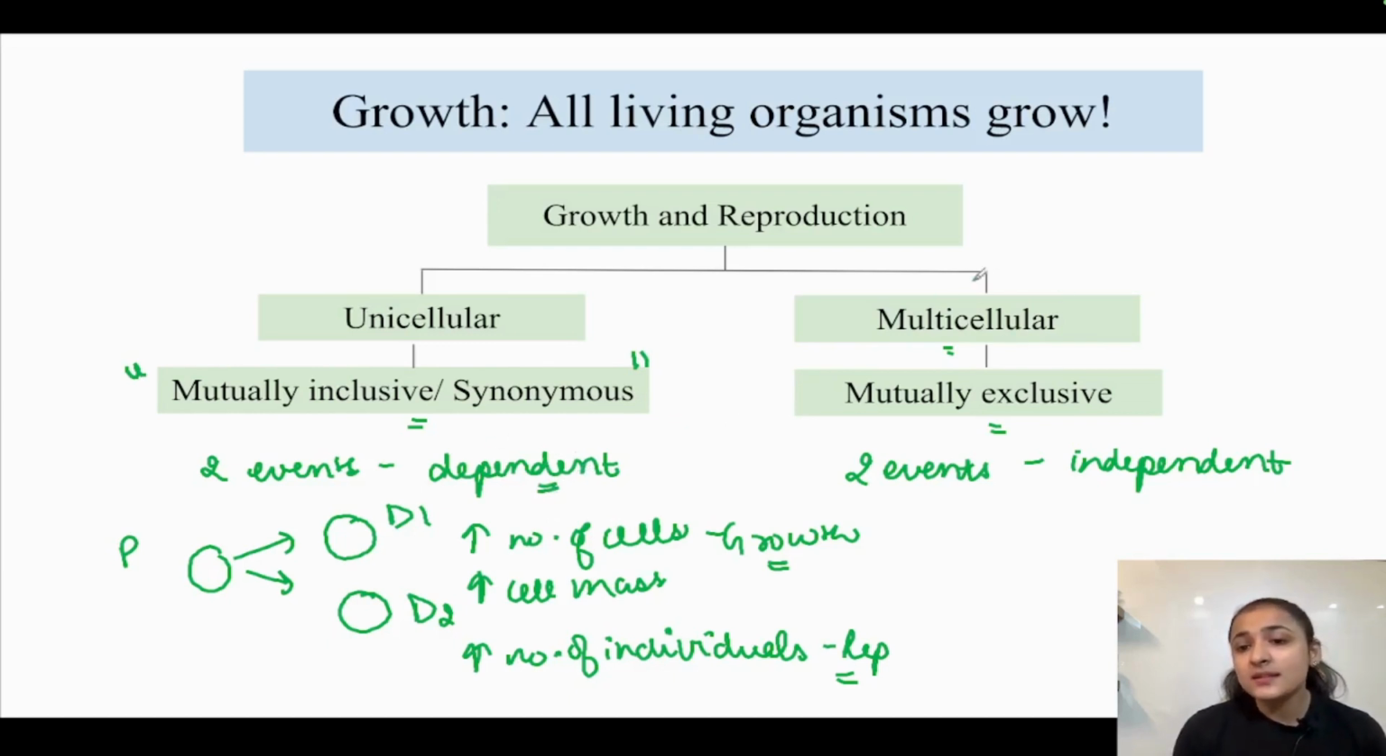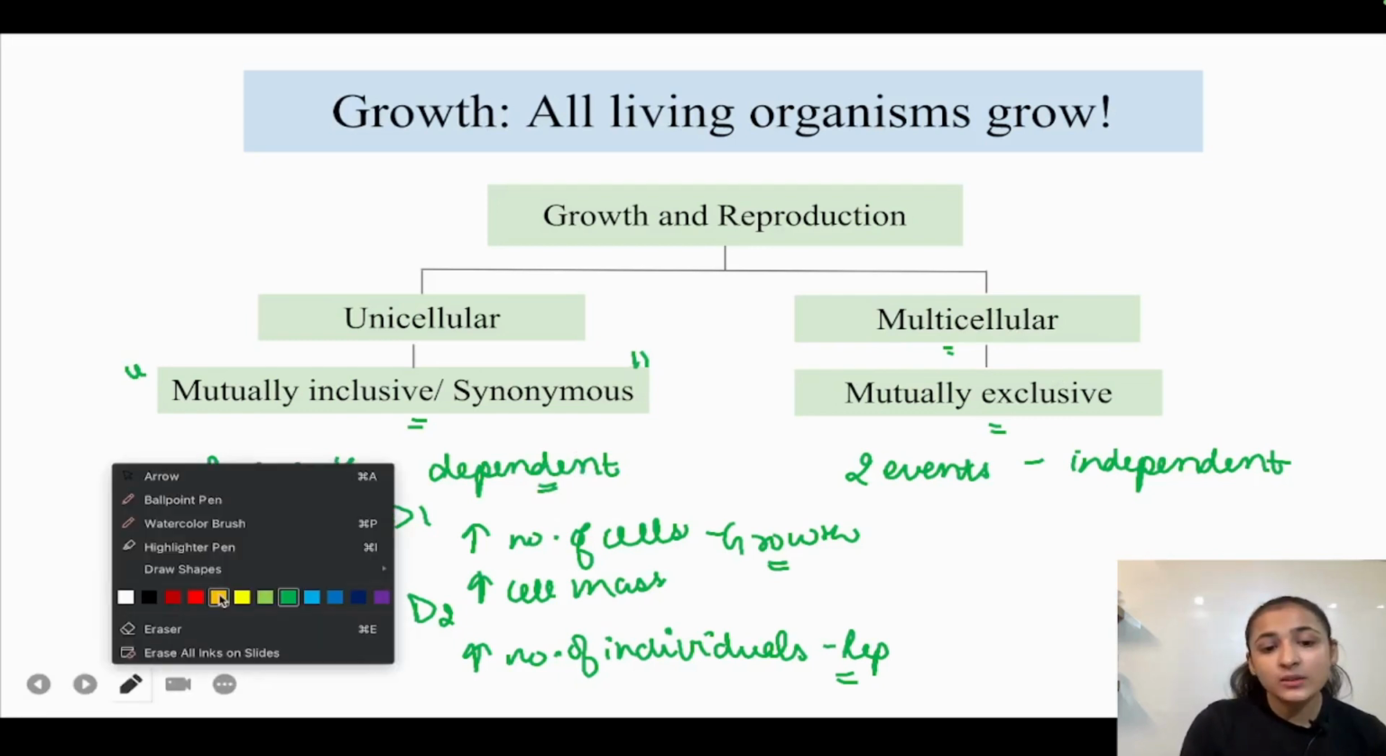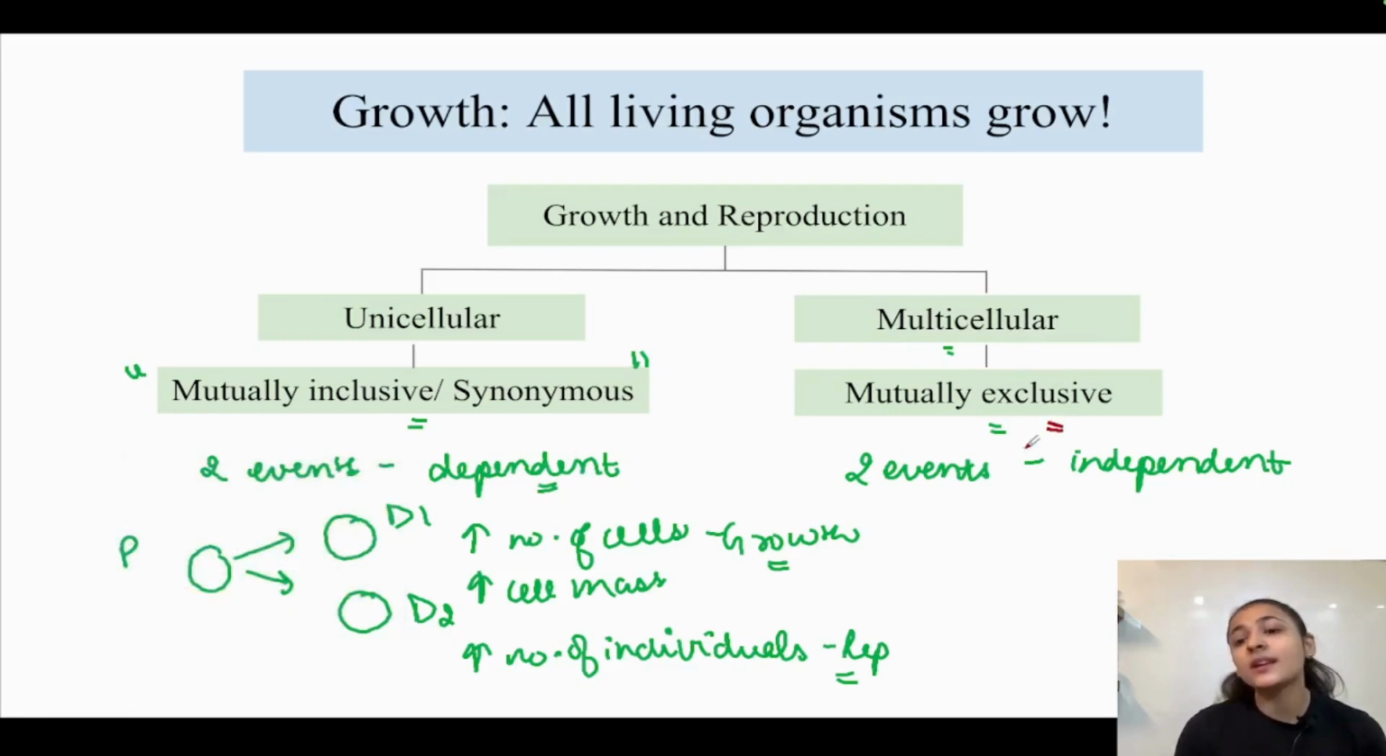Okay, now if we consider multicellular organisms, in multicellular organisms, growth and reproduction are mutually exclusive events. So the animal will grow up to a certain age. Okay, after it attains a certain height and reaches a certain age, it will stop growing. If you consider the human being, from a child to an adult, it has grown. Okay, this is growth. Now here the growth has stopped. It will not further increase in height. This human being will not further increase in height. Now he will reproduce.